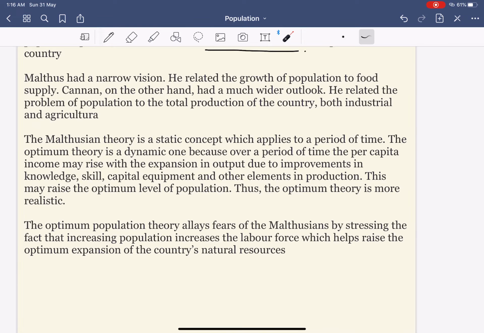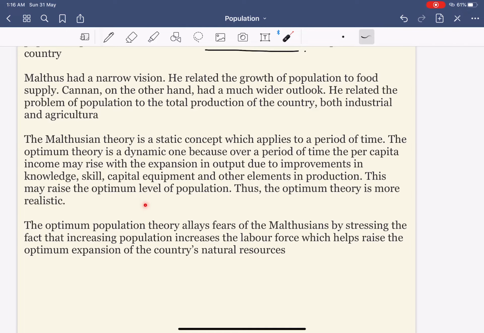Next, the Malthusian theory is a static concept, which applies to a period of time. The optimum theory is a dynamic one because over a period of time the per capita income may rise with the expansion in output due to improvement in knowledge, skills, capital, equipment, and other elements in production. This may raise the optimum level of population. Thus, the optimum theory is more realistic.